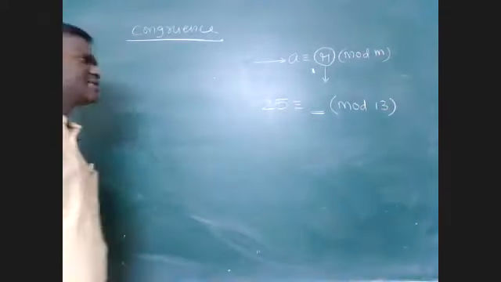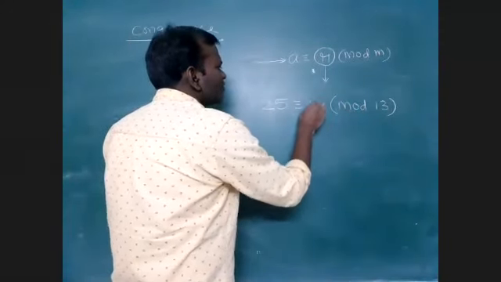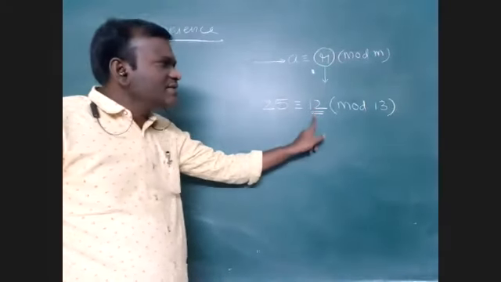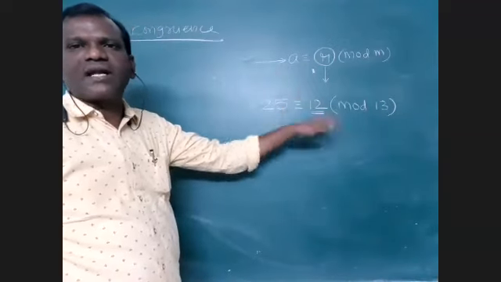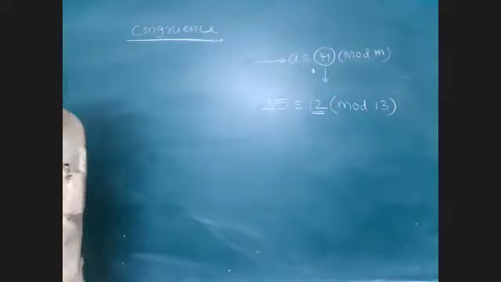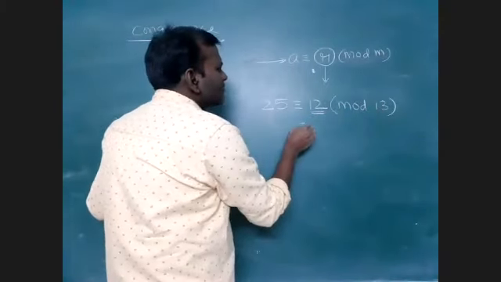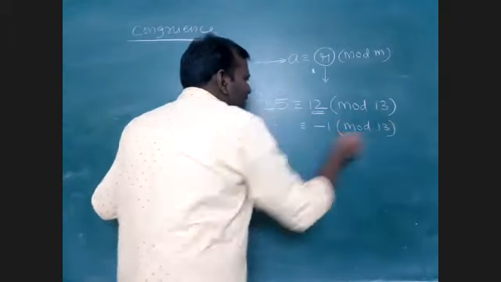Usually 25 when divided by 13, 12 will be the remainder. But this is a larger number when compared with 1 or minus 1. So that's why 12 minus 13, that means minus 1, I will take here for the simplification purpose only.